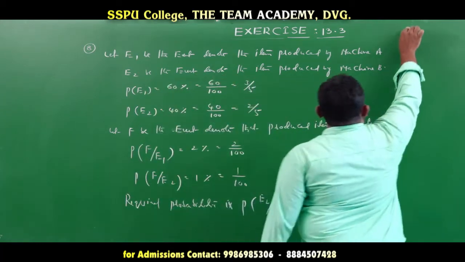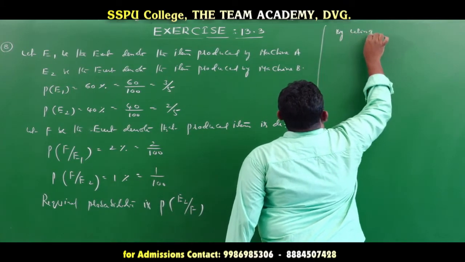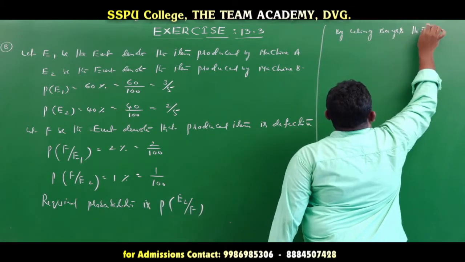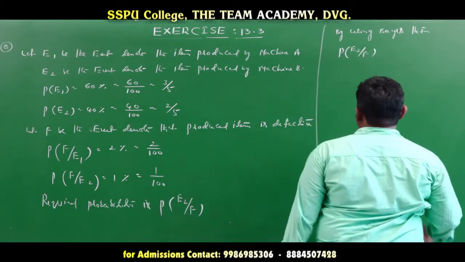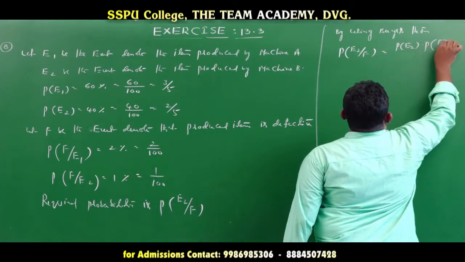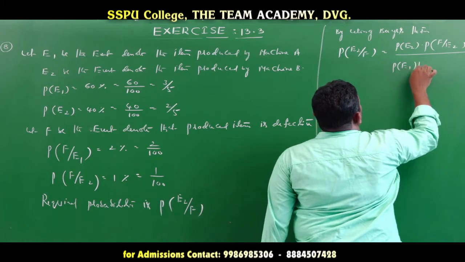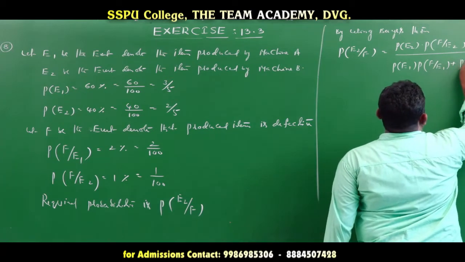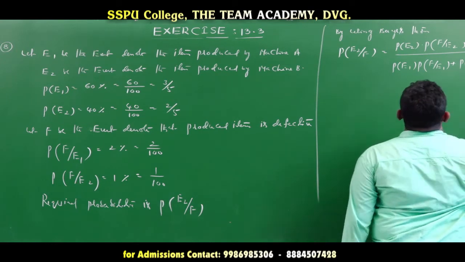Now here we are using Bayes theorem. Probability of E2 given F is equal to probability of E2 into probability of F given E2, divided by probability of E1 into probability of F given E1 plus probability of E2 into probability of F given E2.